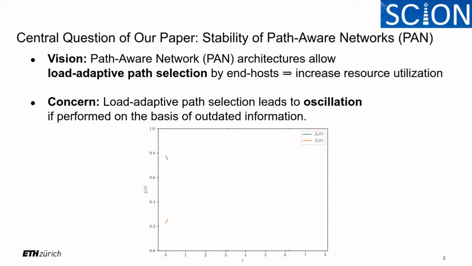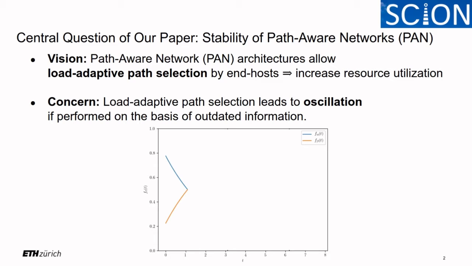In order to see how such oscillation could arise, let's look at the following example. In this example there are two paths, alpha and beta, and this diagram shows the load on both paths over time. In the example, the agents continuously select which path they want to use, and they prefer the path with the lower load. So if there's initially more load on path alpha, there will be migration of agents from path alpha to path beta, such that the load on path beta increases.